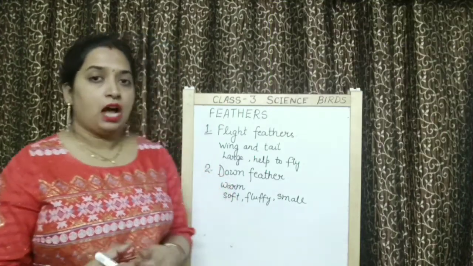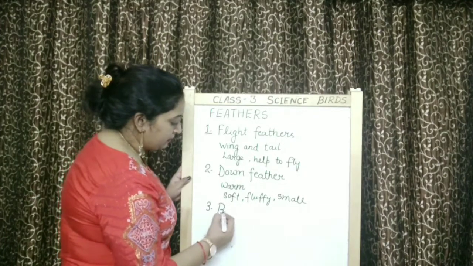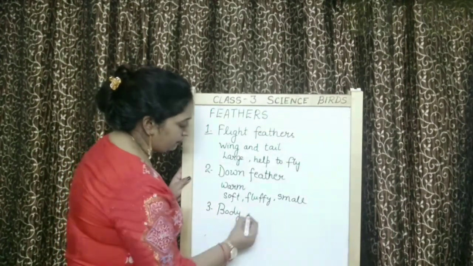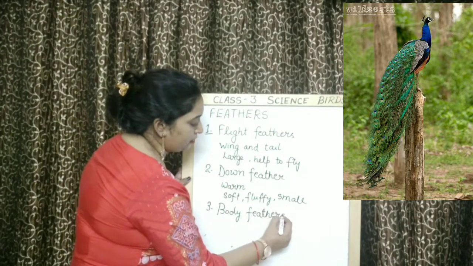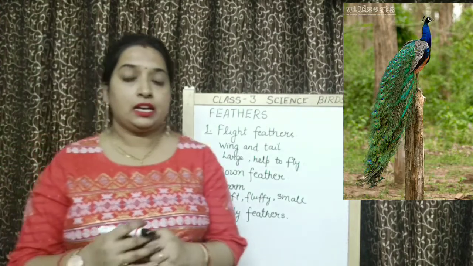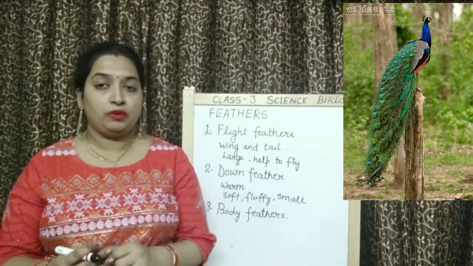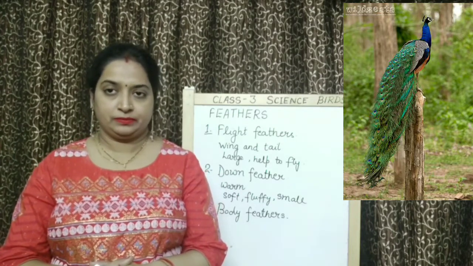Right? Now children, third category of feathers is body feathers. Children, body feathers, they are present all over the body and they give shape to the body of a bird.